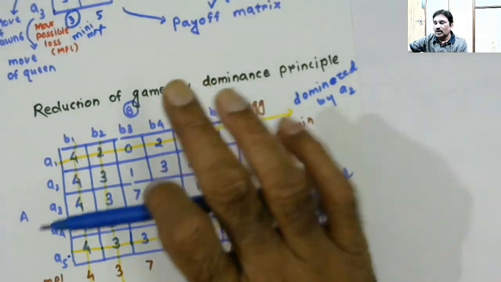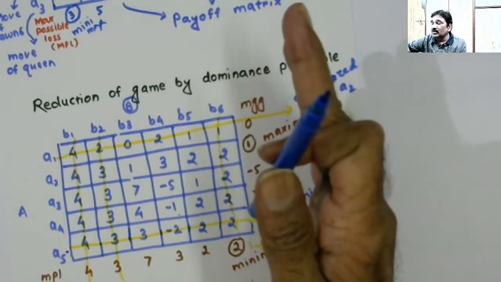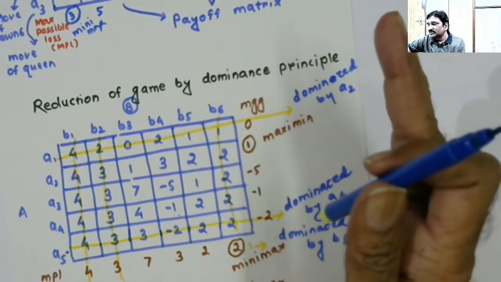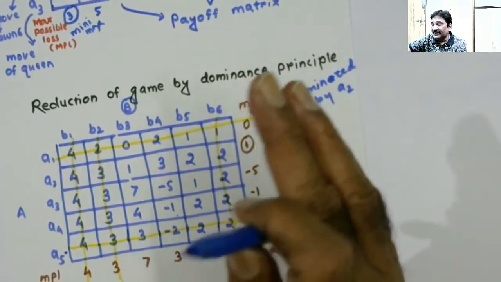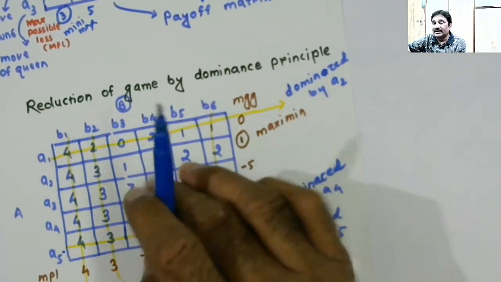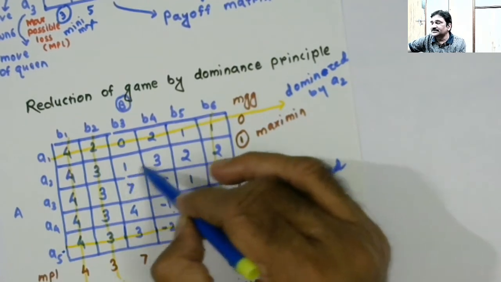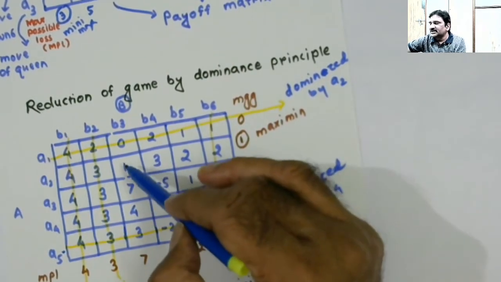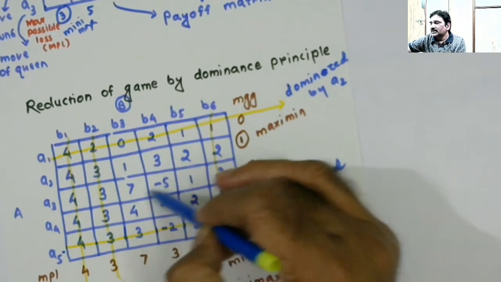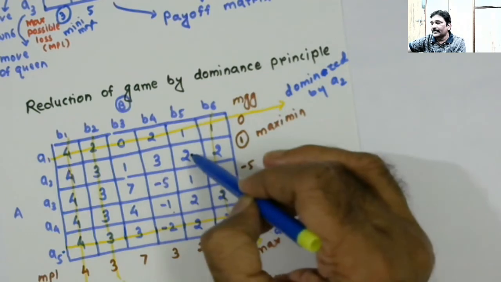Among the rows, no row is dominating another row. Let's look at the columns. Columns we have just seen, but let us take one more chance before we finalize the reduction by dominance principle. Compare this with this. I think we have already done this, but still, this is more, this is lesser. Leave the comparison, compare this with this.